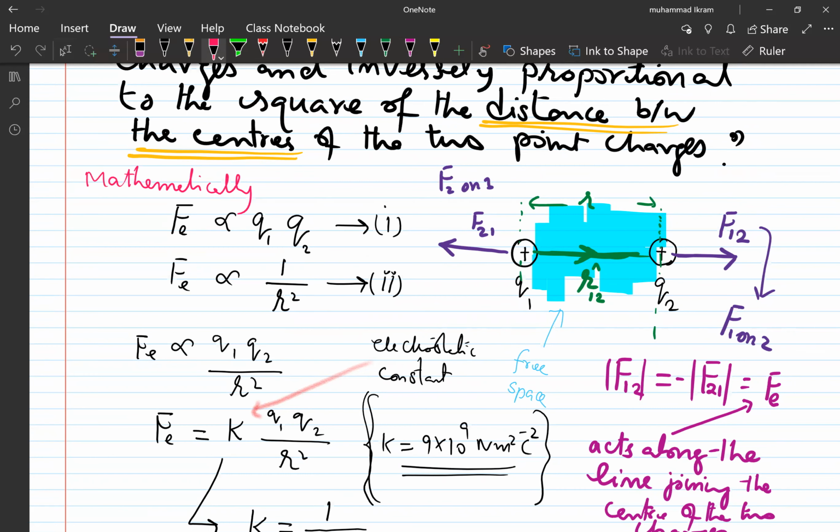For example, if you have one body and another body, body A and body B, and both have charges on them, and if you bring them close together so that you consider no distance between them, for example, if they just touch each other, still there is a distance between them. Why? Because center to center distance is important. If you don't take it into notice, then what will happen if you just bring them close together like this? If they just join each other, and if you say the distance between them is 0, then the force will become infinite and the two bodies cannot be separated, which is not the case.